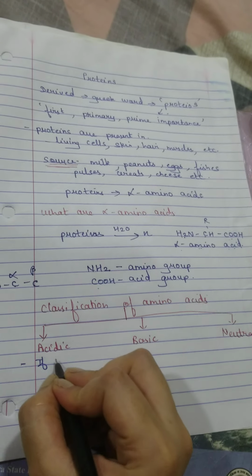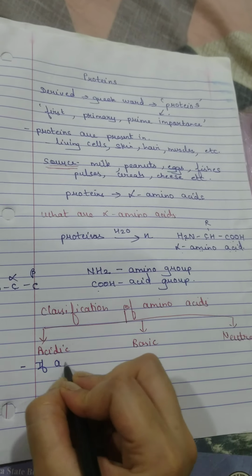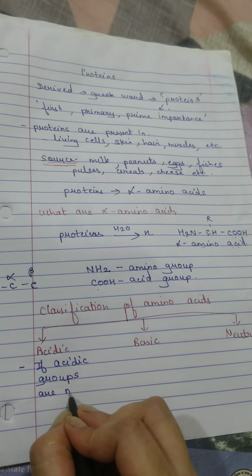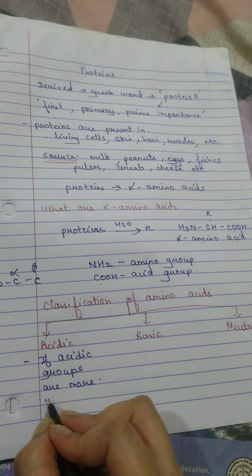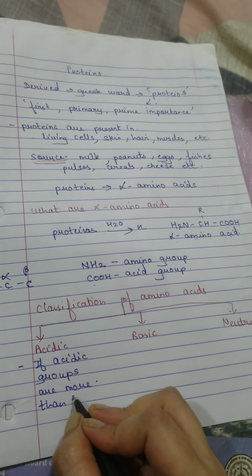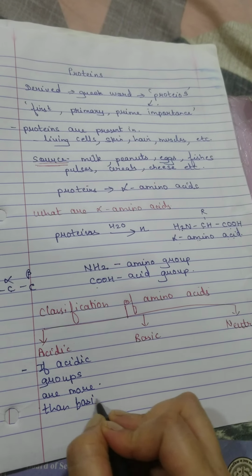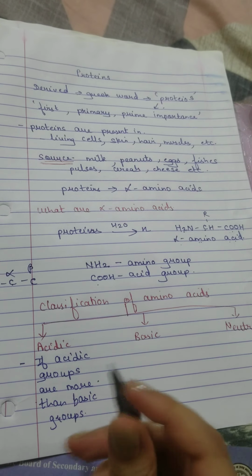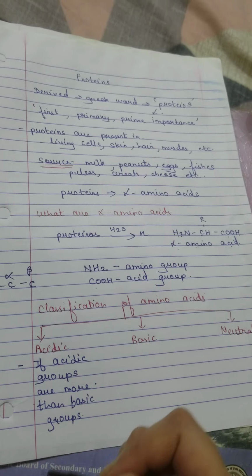If acidic groups are more than your basic groups. Now what do I mean by acidic group and basic group?